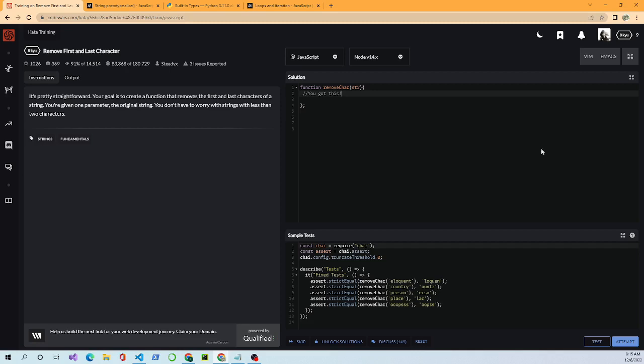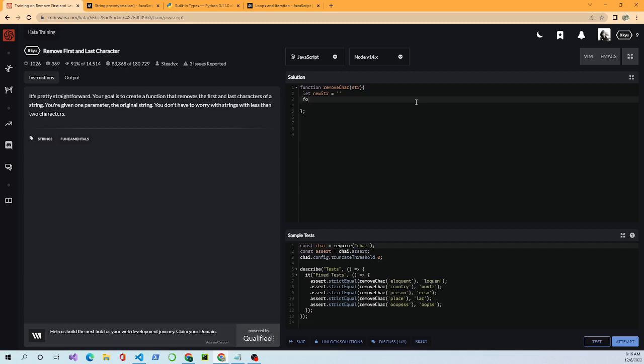There are a lot of ways to solve these problems. You could come in here and declare a new variable. A variable is really just a box to hold something. In JavaScript, you can use let, const, or var. Those are ways of declaring a variable. So we'll do newStr and set it to an empty string. Then we could use a for loop to iterate over the original string and return a portion of it.